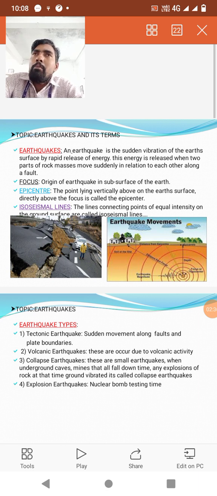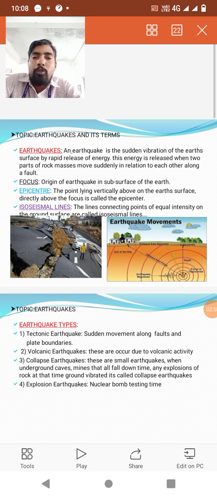Sometimes those rock masses move in opposite directions, or along the same direction. When the rock masses suddenly move, some rapid energy is released. That energy causes earthquakes.